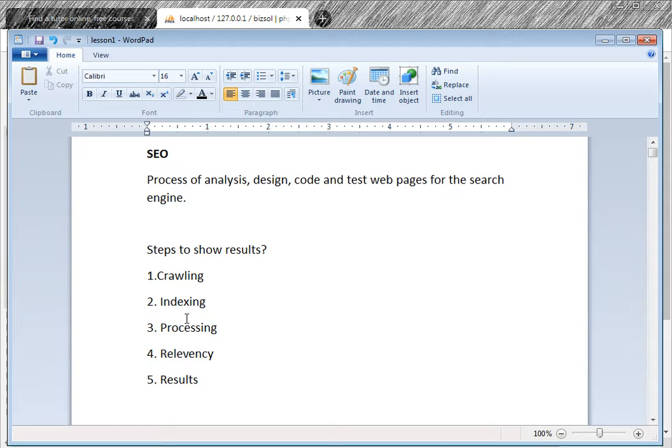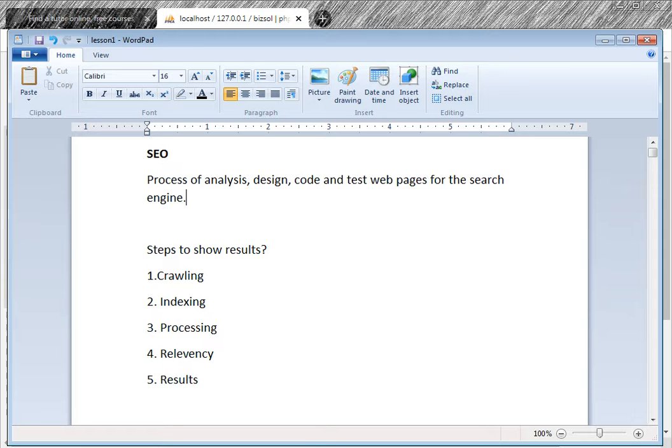You have a website and the search engine will index all your links. Then processing means putting the right link in the right place according to the content. Relevancy means what keywords you have used, and whether your content is relevant or not.